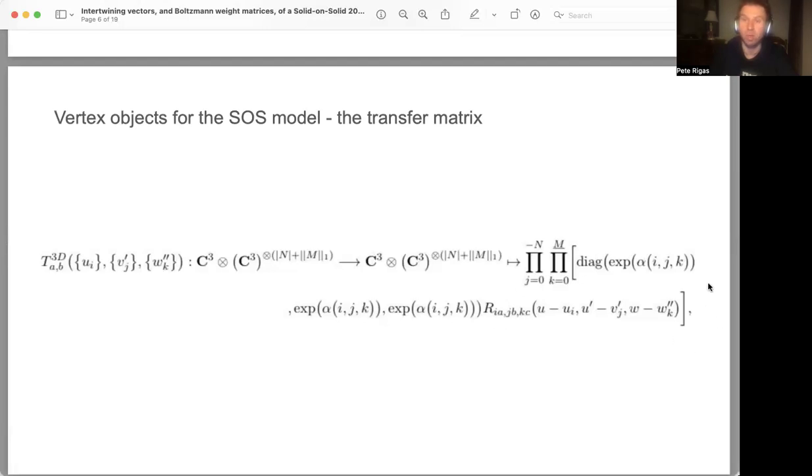So I'm just reproducing this type of object because it's something that I had used within the quantum inverse scattering framework for a work that I had done, I think in July earlier this year, for the 20 vertex model. It's very important because it relates overall to the quantum inverse scattering method, as well as our ability to perform a transformation from the universal R matrix to obtain a Boltzmann weight matrix from the intertwining relation and the intertwining vectors for a solid on solid 20 vertex model.